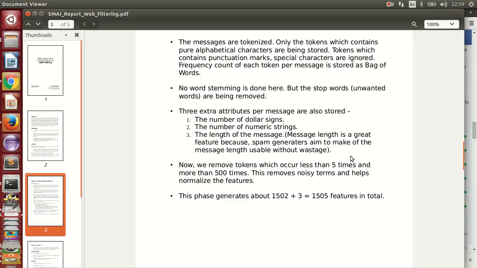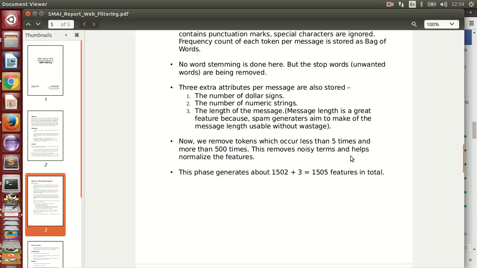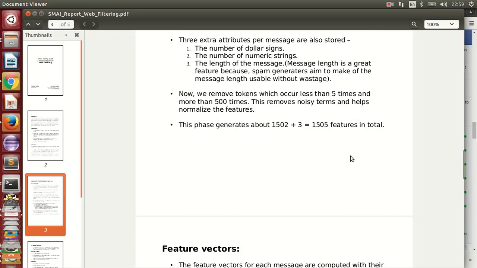Along with the attributes, we also included three extra attributes per message: the number of dollar signs, the number of numeric strings, and the length of the message. Now we remove tokens which occur less than 5 and more than 500 times, as we thought that they would be noisy features. To normalize the data, we did all these things.